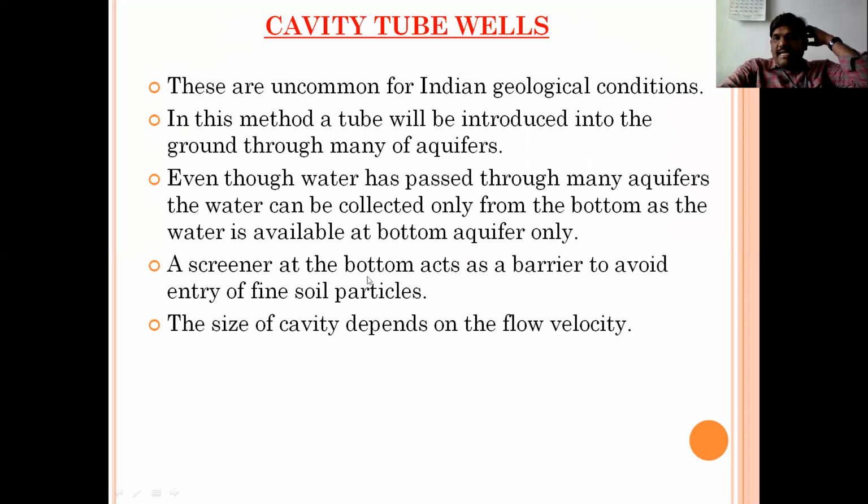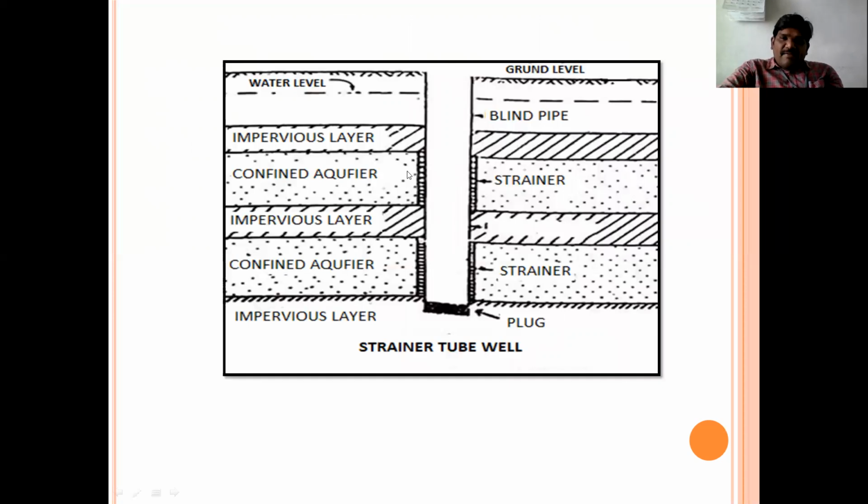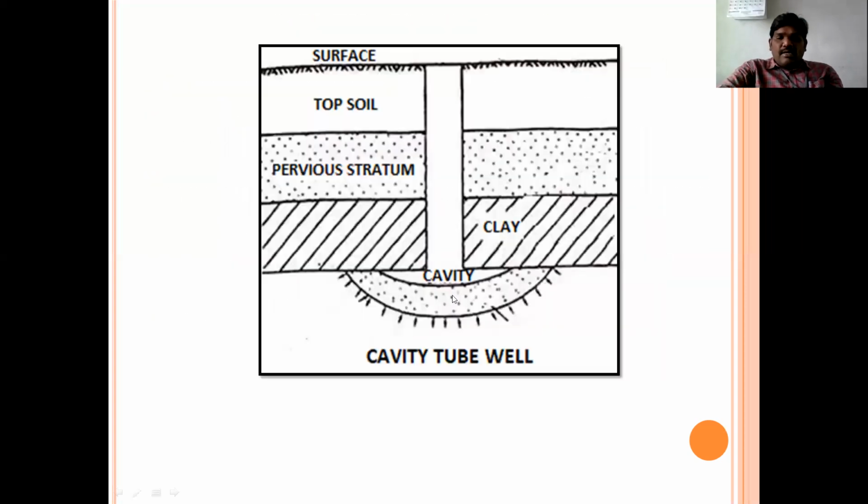See here, a screener at the bottom acts as a barrier to avoid the entry of fine soil particles. In the earlier case, perforations are given at all the aquifers where the water tables exist, and the screener will protect all the perforations. But here, the water only enters from the cavity. That is the reason a screener is provided at the cavity itself, because water enters the tube only from the cavity.